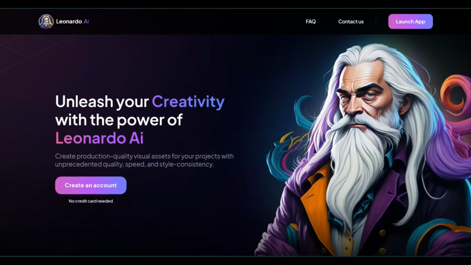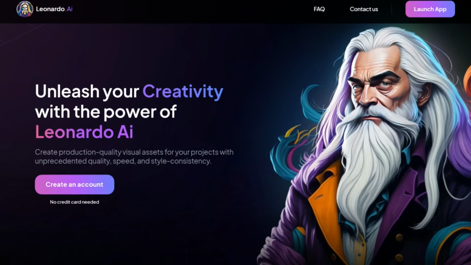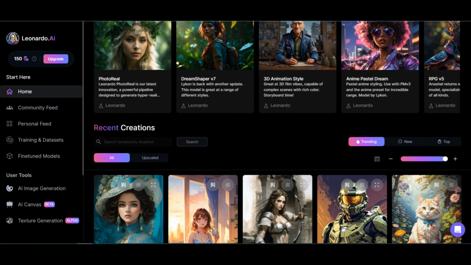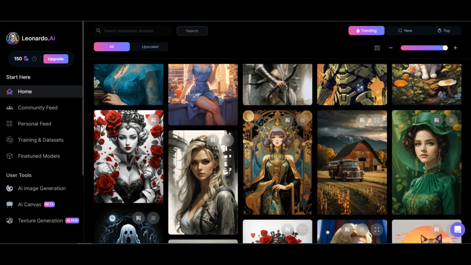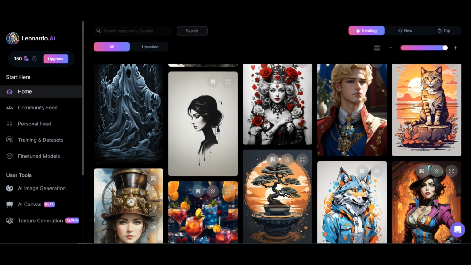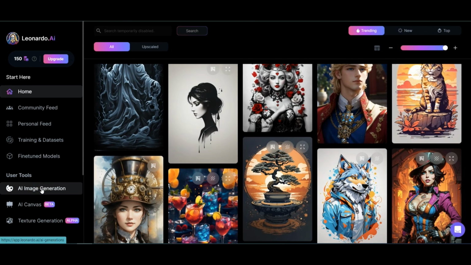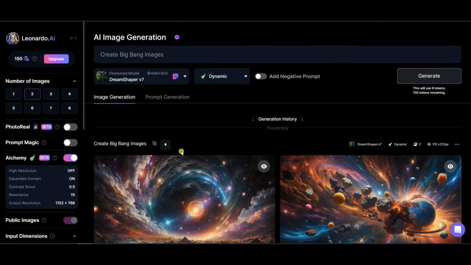Now let's move on to our second tool for creating images, which is Leonardo AI. While you can use Midjourney in this video, I'll show you Leonardo because it produces some incredible pictures. Our aim is to give superheroes a unique appearance. For instance, we can transform Captain America into a tiger.